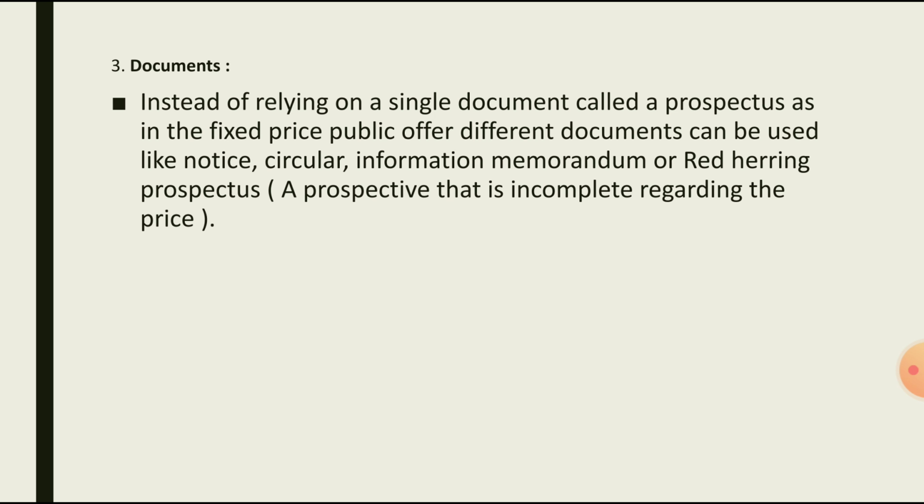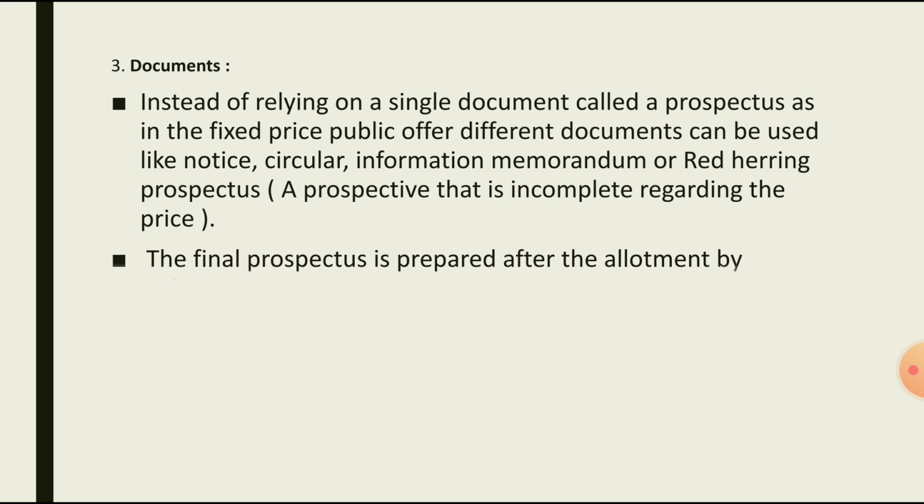Here prospectus will include all the information about the company except the price, because price will be decided later. That's why here many documents need to be prepared: notice, circular, information memorandum, and red herring prospectus. The final prospectus is prepared after the allotment by including the issue price. So final prospectus is issued once the allotment is done, because price is going to be decided later, that's why.